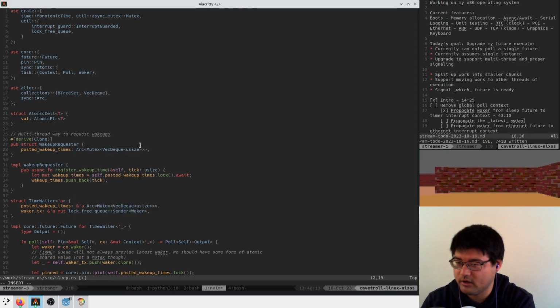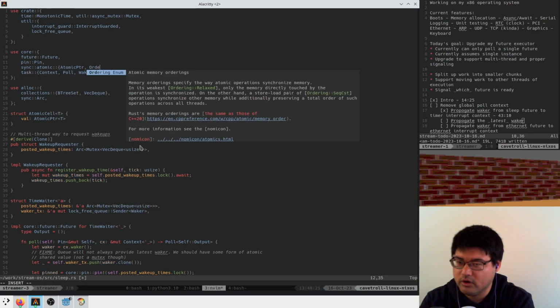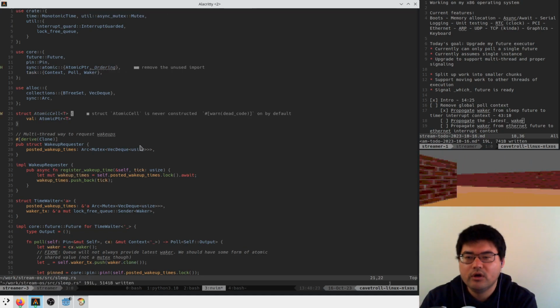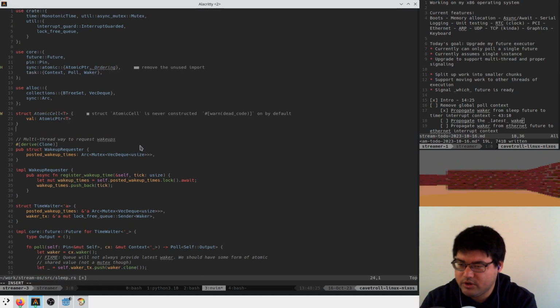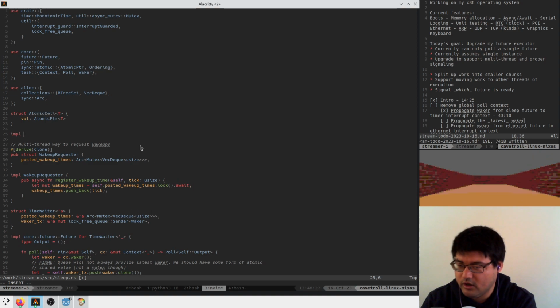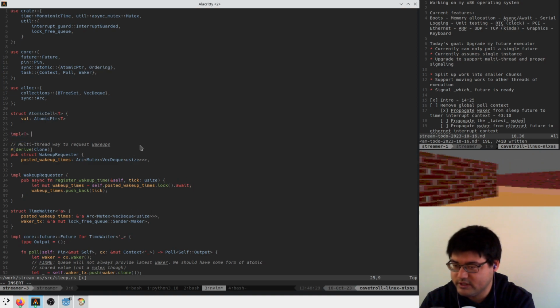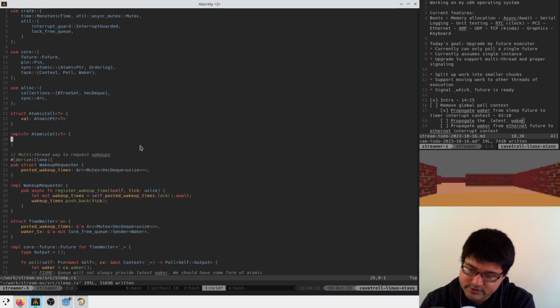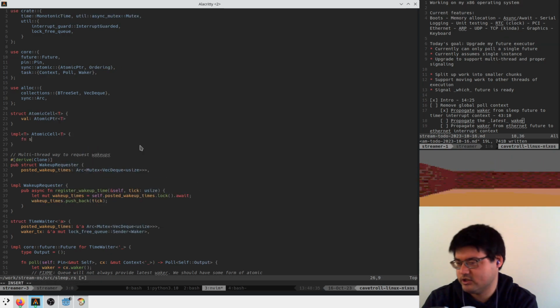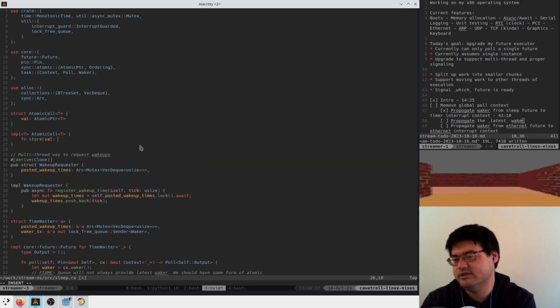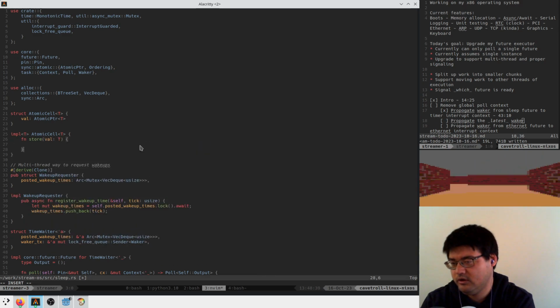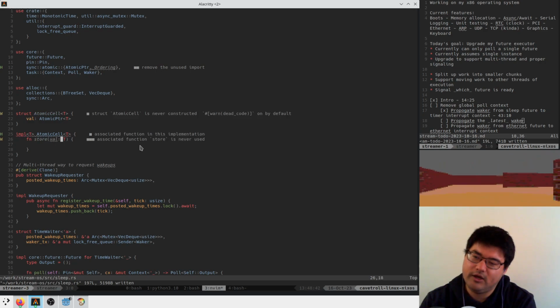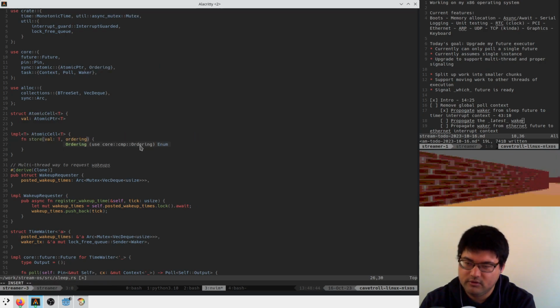Sync atomic pointer and ordering. And what we could do here is impl T for atomic cell T. So we implement for all generic values a function like store, and the value is a T. And maybe we take an ordering here even.